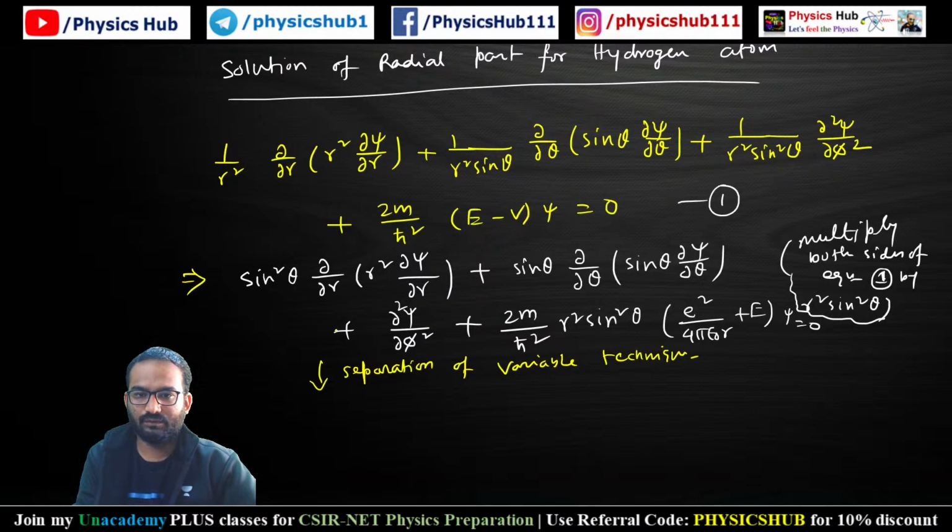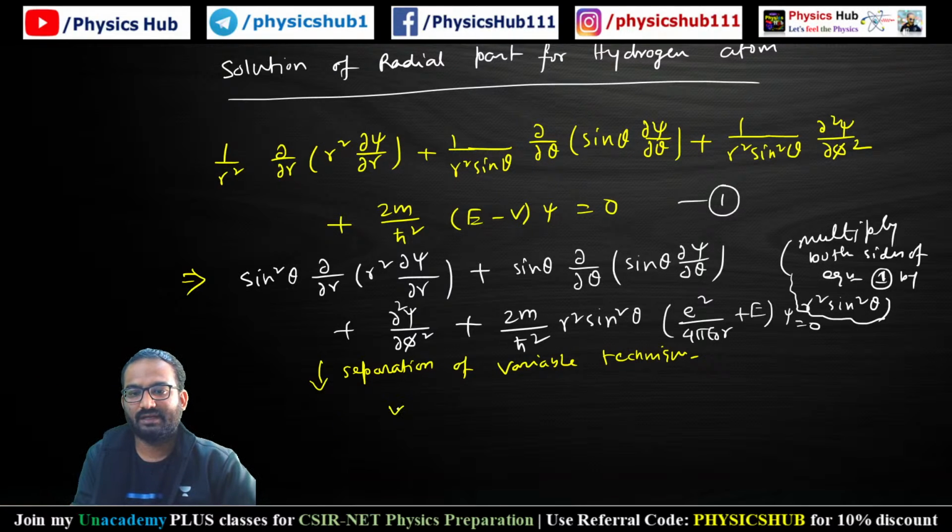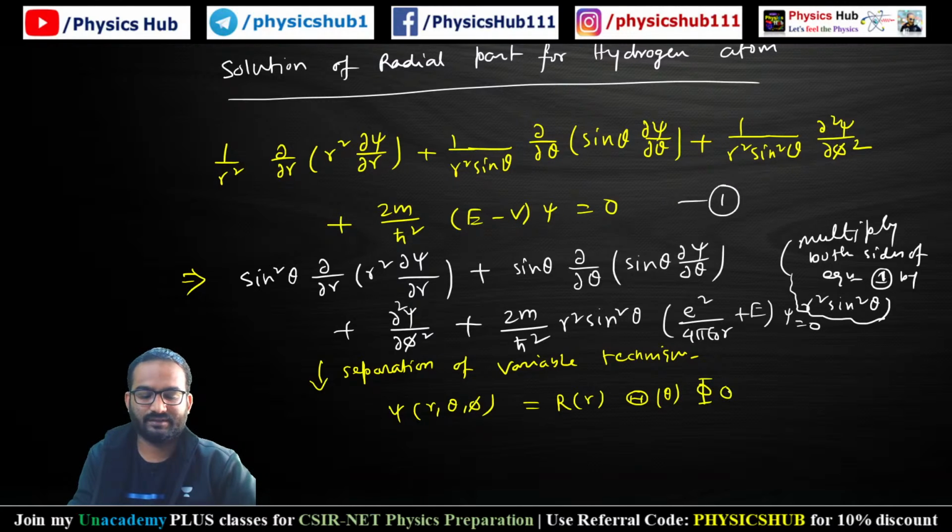Okay. So we consider that the solution is composed of 3 parts. Psi(r, theta, phi) is composed of 3 parts. One is the radial part, R(r), one is the theta part, and another one is the phi part. So we have written the whole solution by separating the variables: r variable, theta variable, and phi variable.